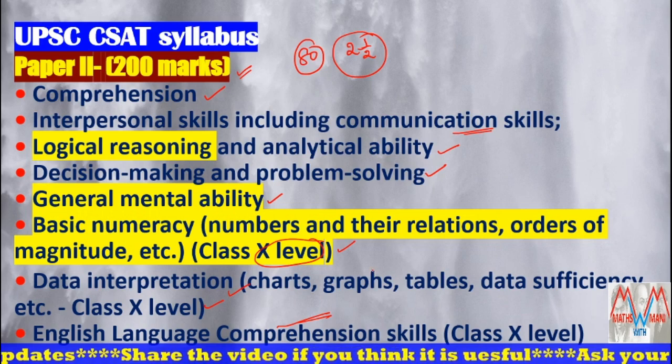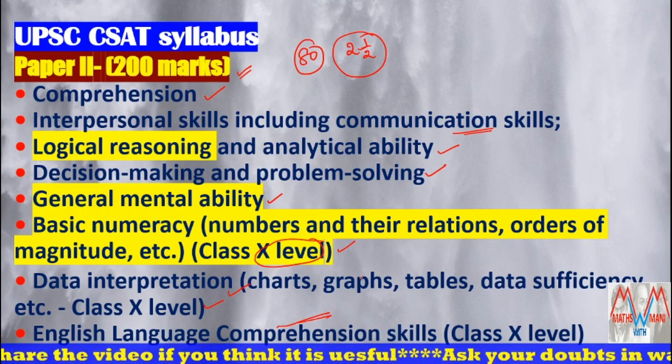This is the total syllabus of paper 2 of the UPSC CSAT prelims exam.